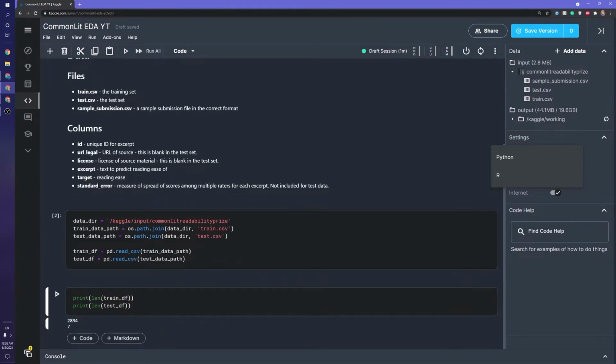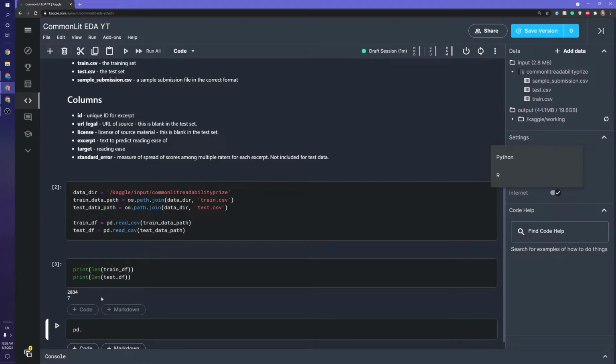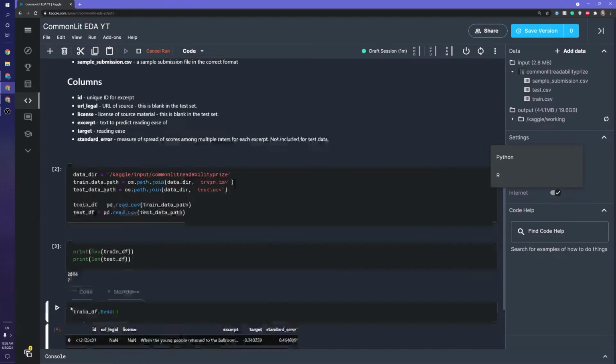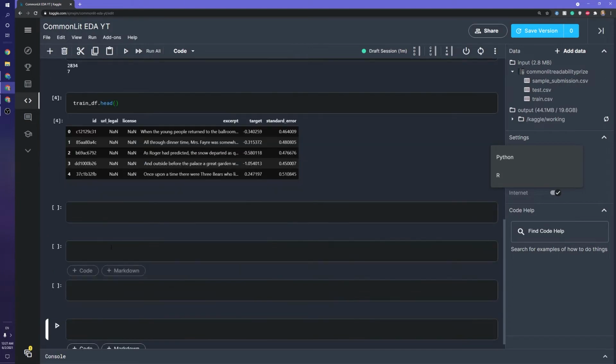Let's go ahead and print out the head. If we do train_df.head, this will give us an overview of the first few samples from this data frame. So you can see we have the ID, the URL, legal stuff, license, probably don't need to look at that, but then the excerpt. Now we can't see the full excerpt here, so maybe we'll print those out in a second. We can see the target.